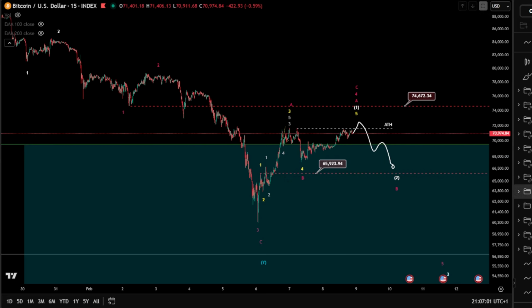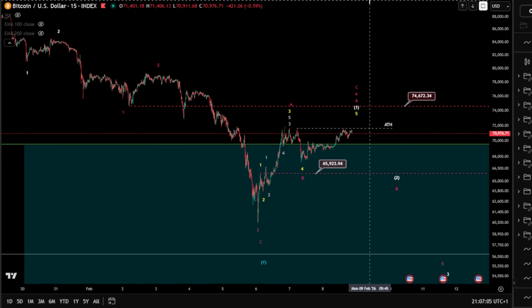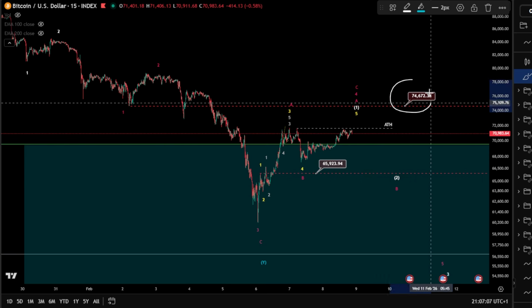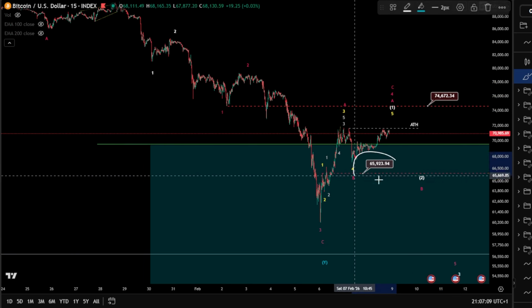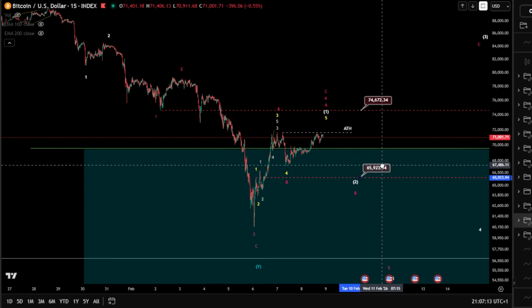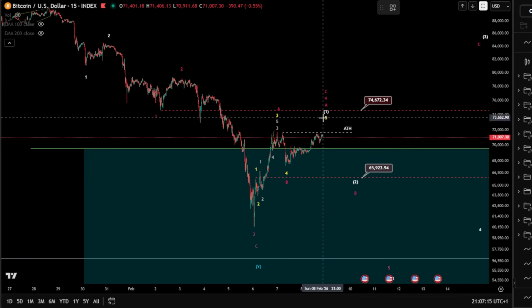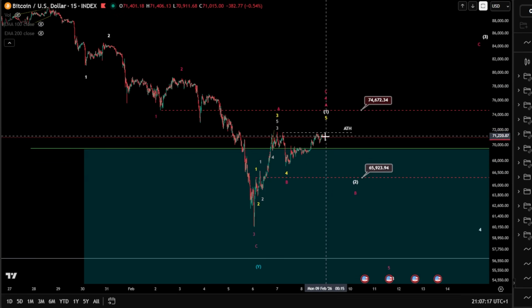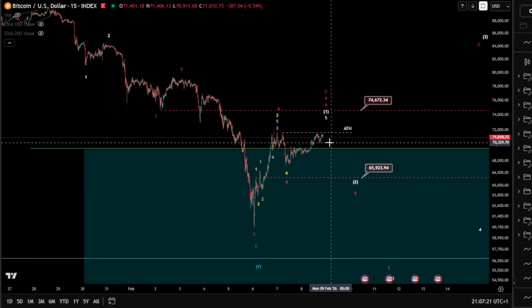So not yet confirmed bullish or bearish. We are still in between both, because the invalidation of bearish is there. The invalidation of the bullish is 65k 900 as well. So we're still in the middle here, ranging before any confirmation for a direction right now. But yeah, we'll see, guys.